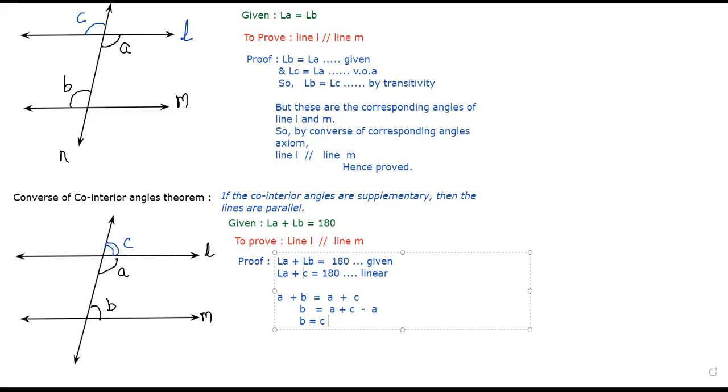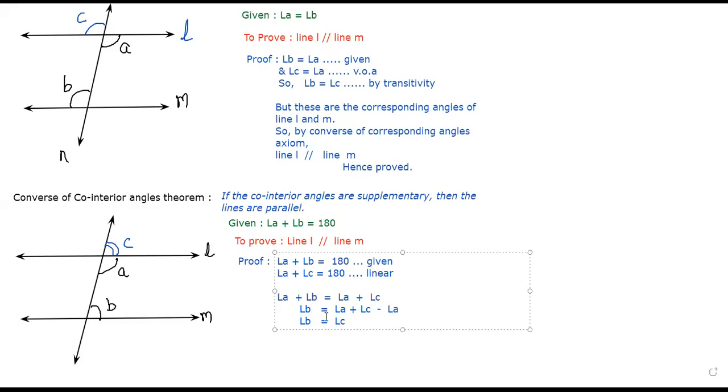And angle A plus angle C is also 180. So angle A plus B is A plus C. This is not capital L, this is the symbol for angle. Do not write it as capital L. It is angle. So ultimately angle B becomes equal to angle C.